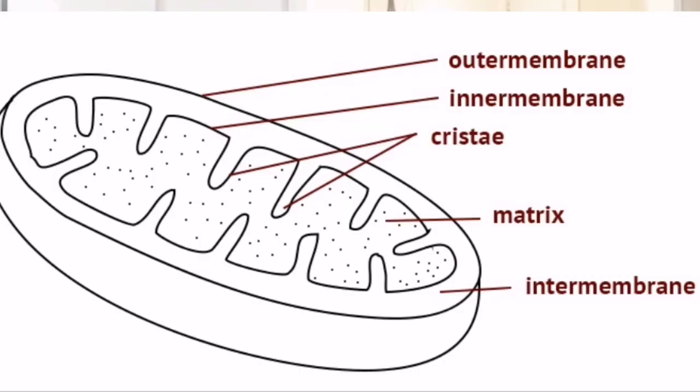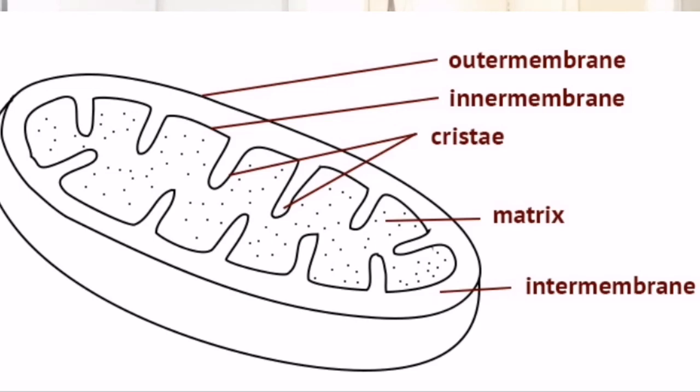Now let us look into the structure of mitochondria. For that, look into the diagram. In this, you see that mitochondria is covered by two blankets, or you can say two membranes. Up till now, all the organelles which we have studied were covered by only a single membrane. But this is an exception. So note this down: mitochondria is an exception as it is covered not by one membrane but by two membranes.